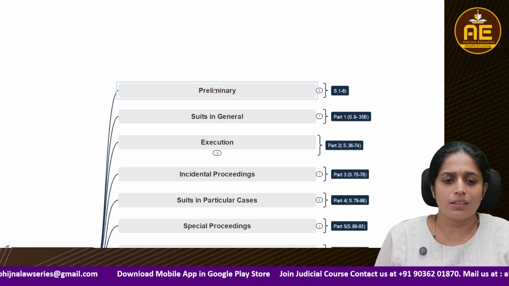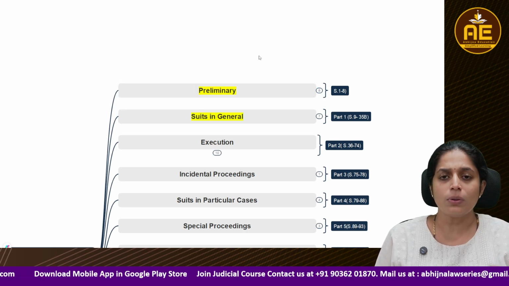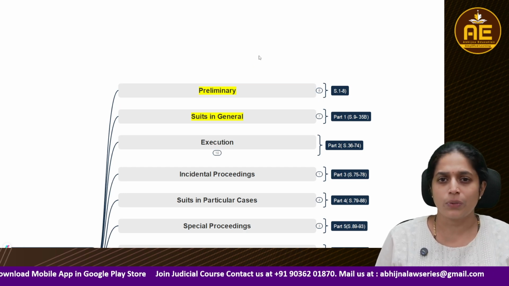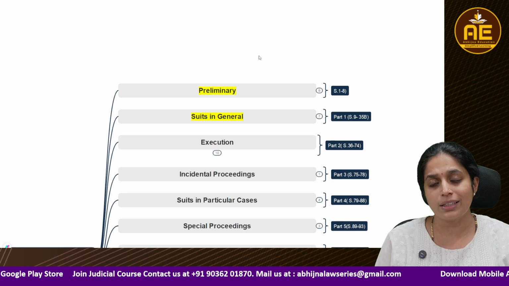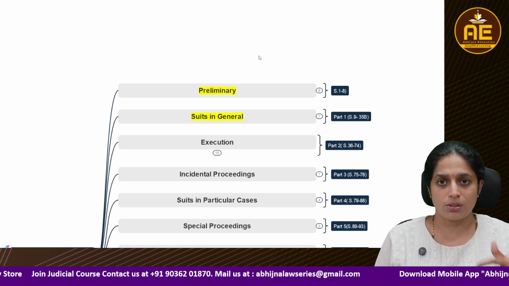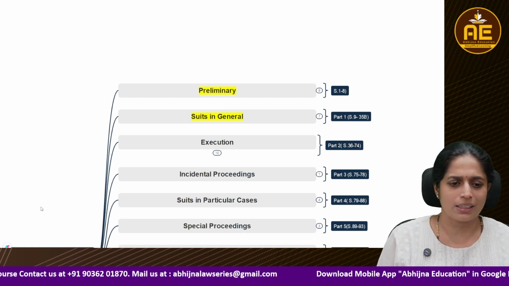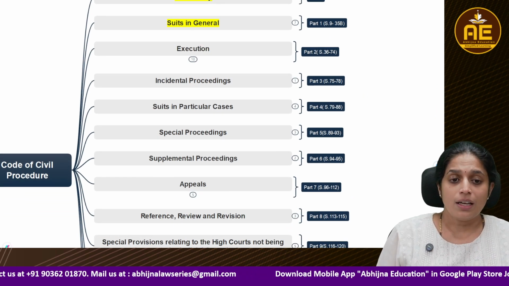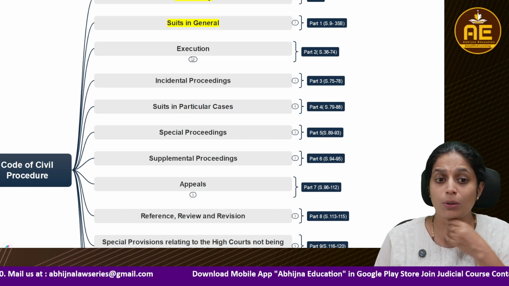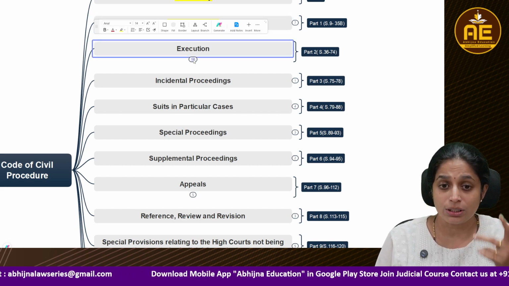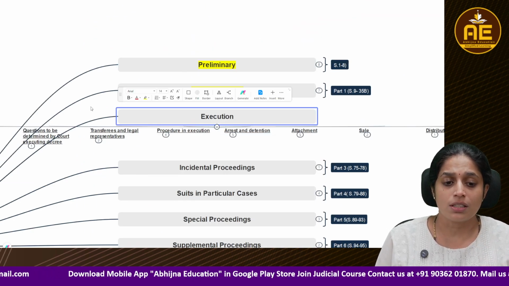So the preliminary portion and suits in general are generally dealing with general suits, normal suits. In the case of a simple suit, what are all the stages which a person has to file, then summons. All these things they are speaking regarding that. Then when it comes to after the judgment, what will happen? They may go for the execution, right? So execution, we find so many sections here.